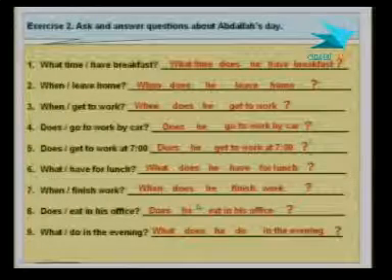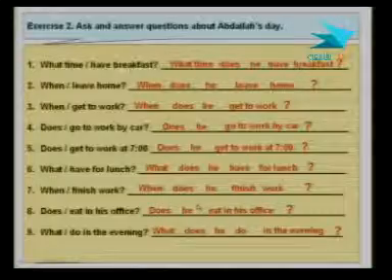I think this should be a very helpful exercise because it gives you the chance to see how we make a question step by step, word after the other: the question word, the helping verb, then the subject, and then the rest of the question. So I hope it was helpful.